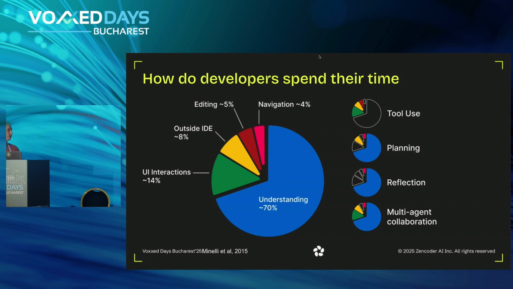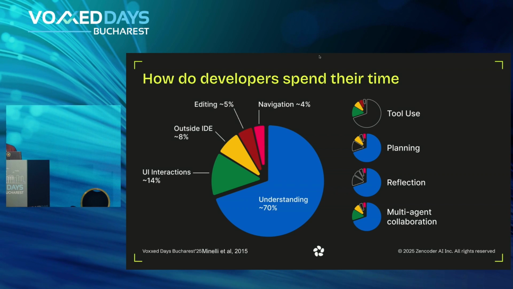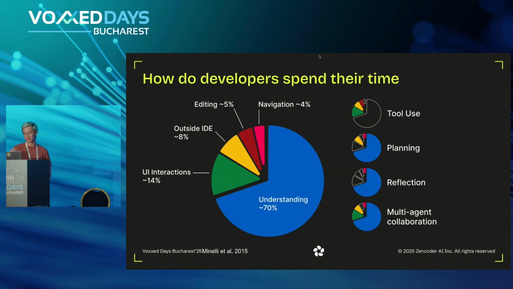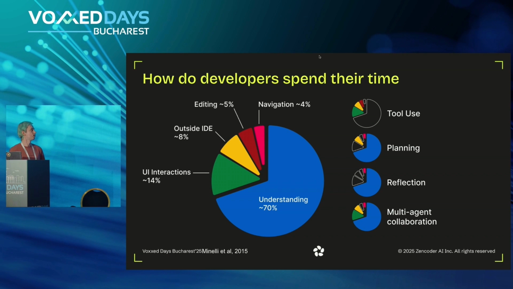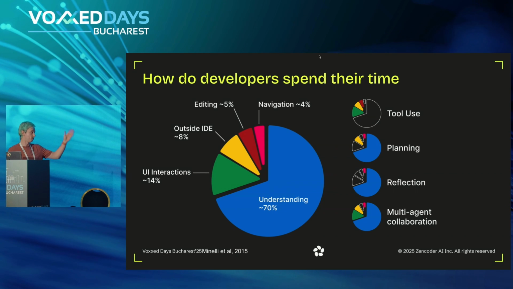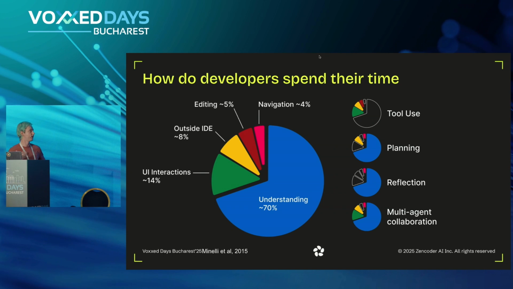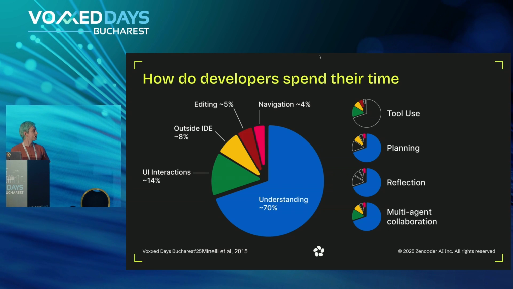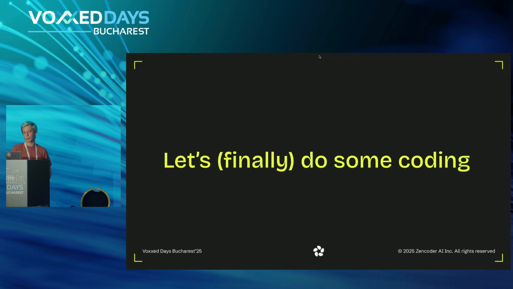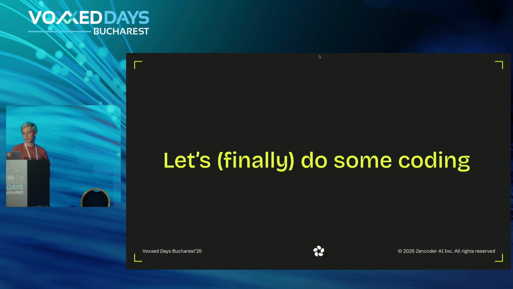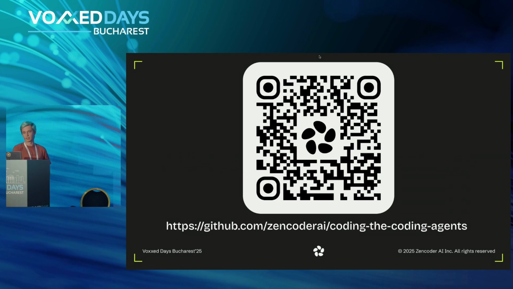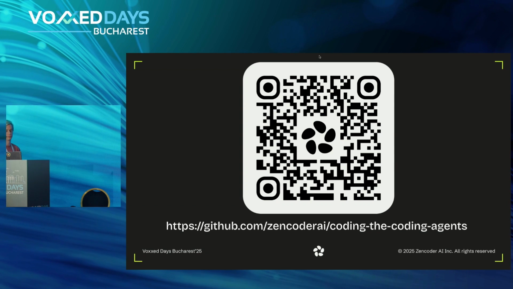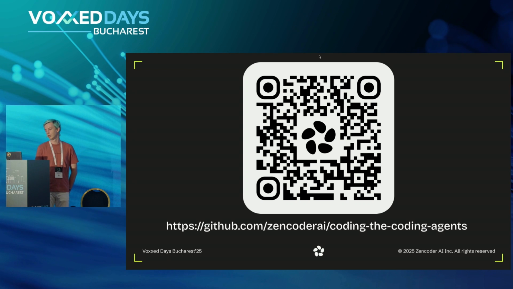So if we want to have a good AI assistant, or if we want AI to replace us, maybe in the future, who knows, we essentially need to be able to tell AI to go through all those steps, right? So it needs to do planning, it needs to reflect, use tools, and so on. Now with that, let's see in action how we can make AI do all of that. All of the code is available on this QR code or on this GitHub repository, if you want to play around with it after the talk.